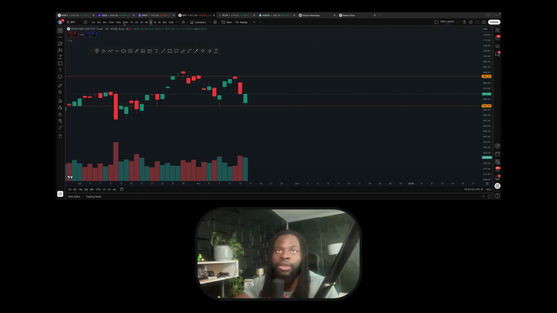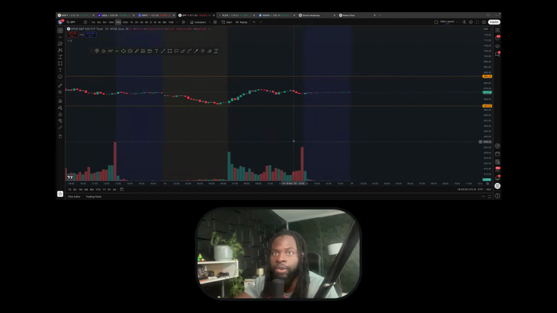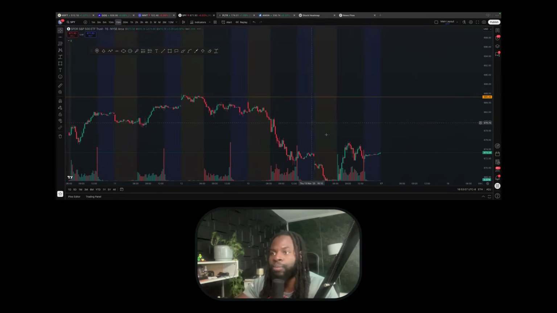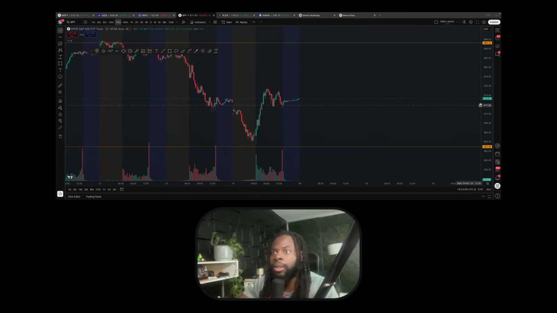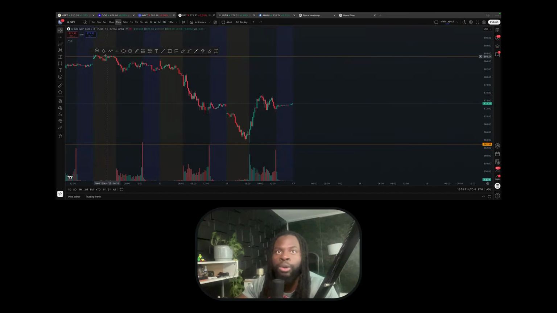You can see that if you go to the 15-minute time frame and look at what happened here. On Thursday we had nice selling pressure, and that selling pressure continued overnight in pre-market all the way down here.